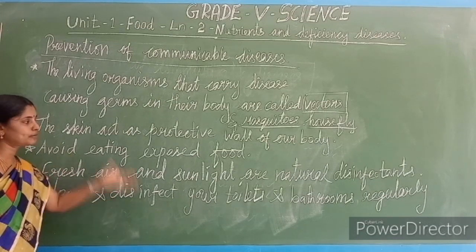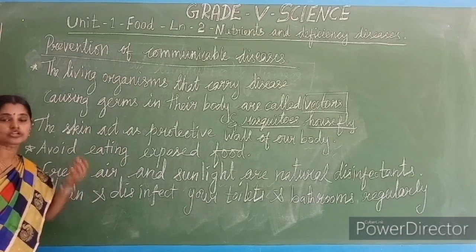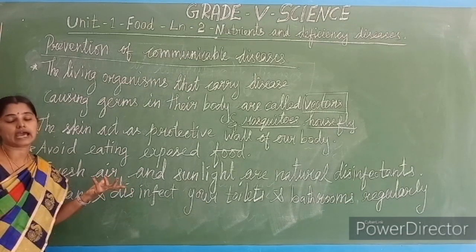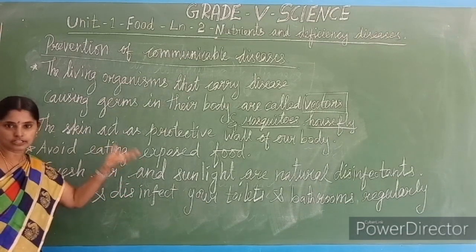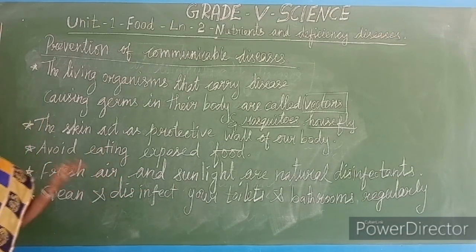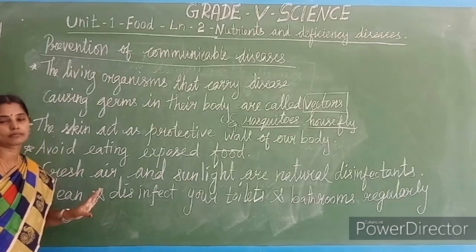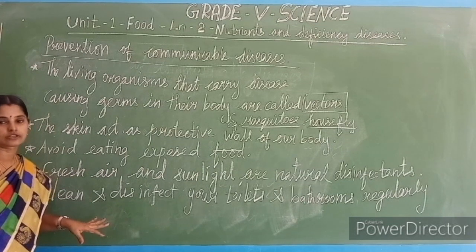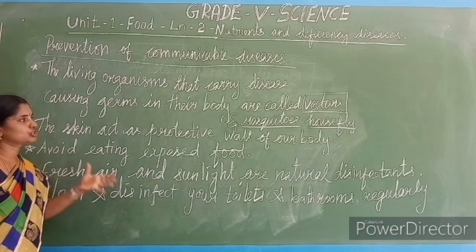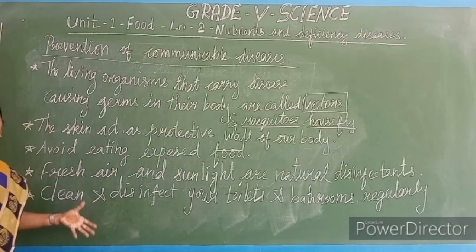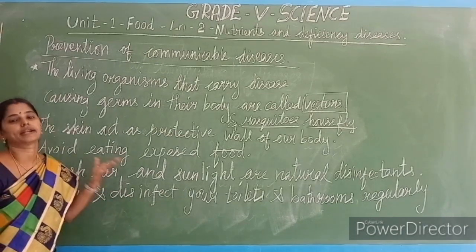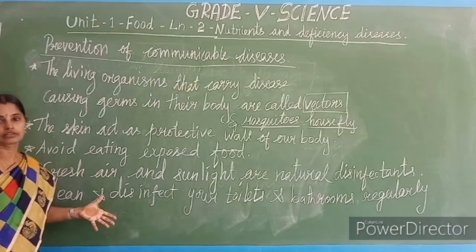If you do not keep all these things clean, it brings disease-carrying germs. What are the germs we studied now? Virus, bacteria, protozoa. All the germs may easily enter into your body and bring disease. So to avoid this, we should take all the precautionary methods. Clear, children?